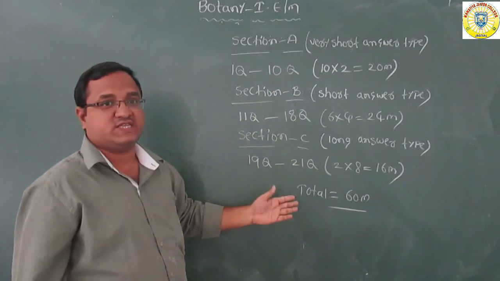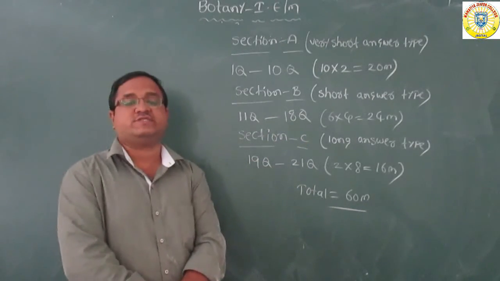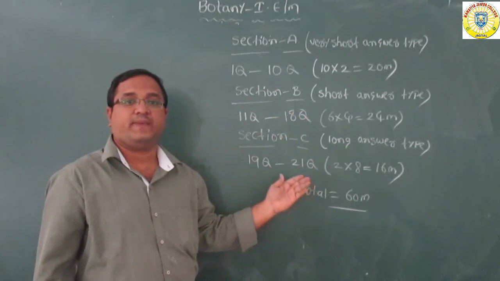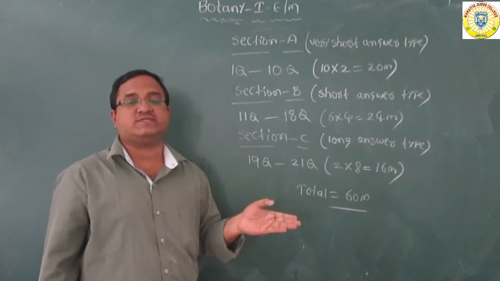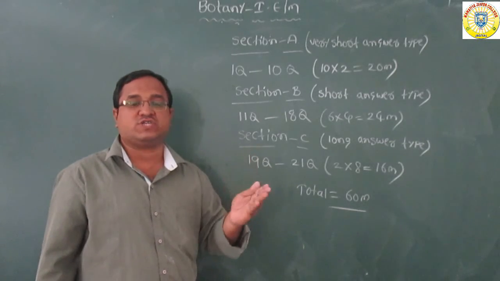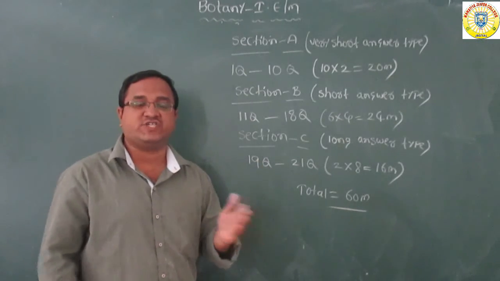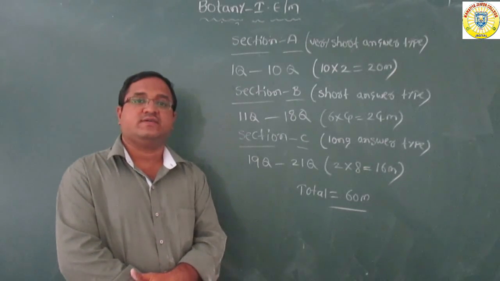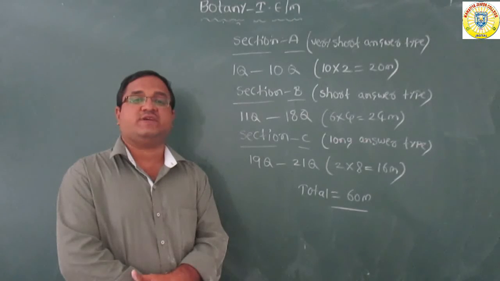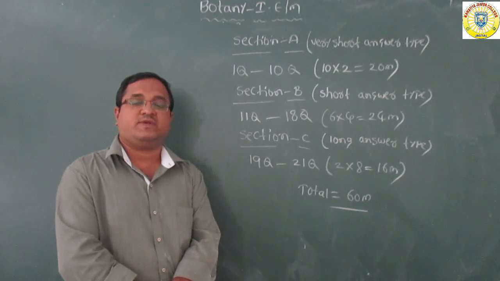Okay, these are the 3 sections. Total 60 marks. Today we discussed the syllabus and also the paper pattern. This is the introduction class. In the next class, tomorrow, we are going to start the syllabus from the first unit, first chapter. The first unit is Diversity in the Living World, and the first chapter is The Living World. So compulsorily learn carefully and attend these classes. Okay, thank you.